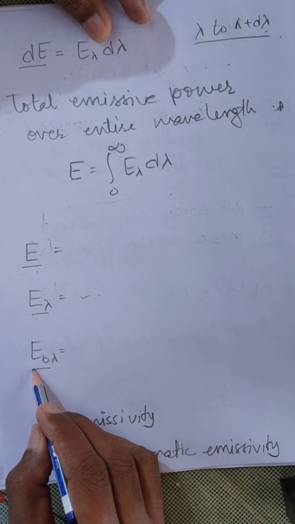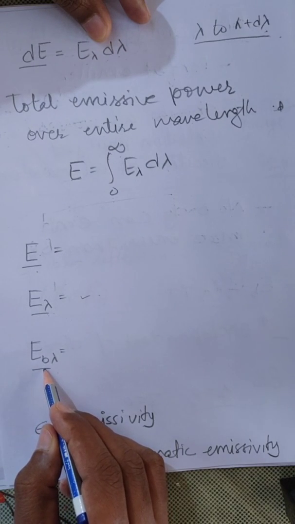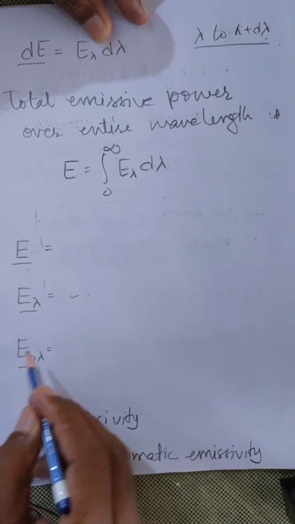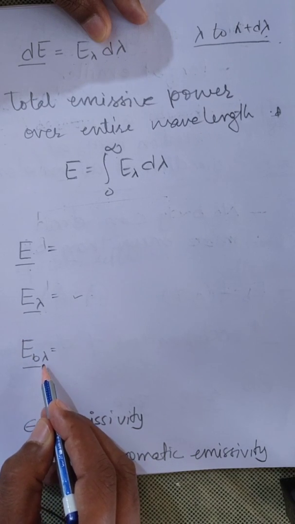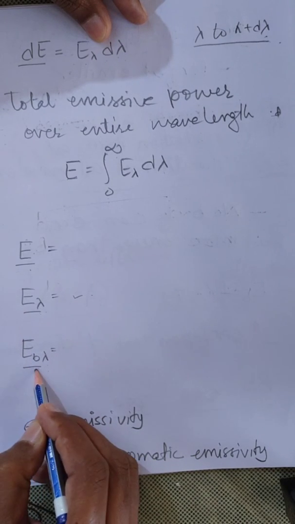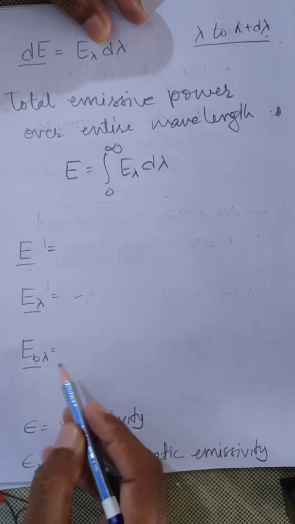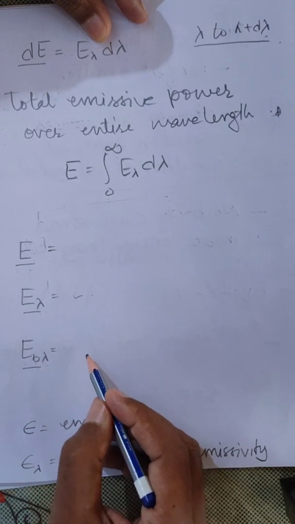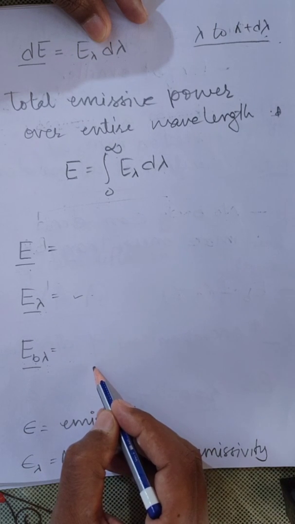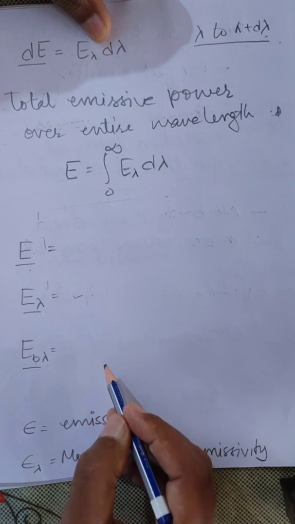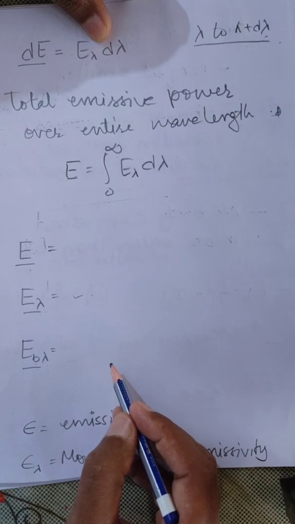The last one is the emissive power for a black body. The monochromatic emissive power of a black body is represented by the symbol capital E B lambda. It is the amount of energy radiated by a black body per unit area per unit time per unit wavelength.